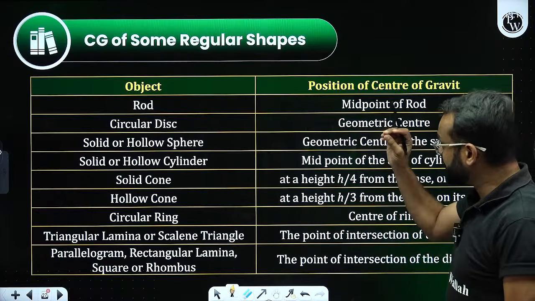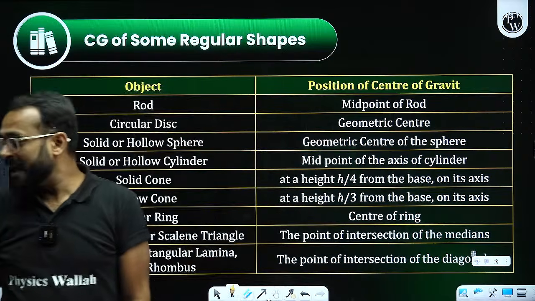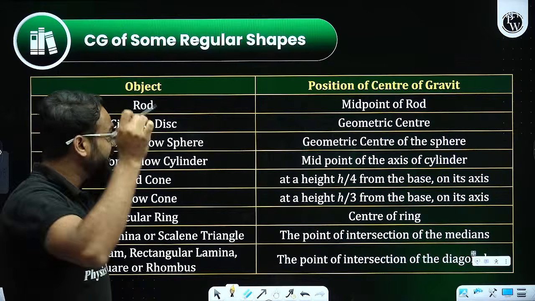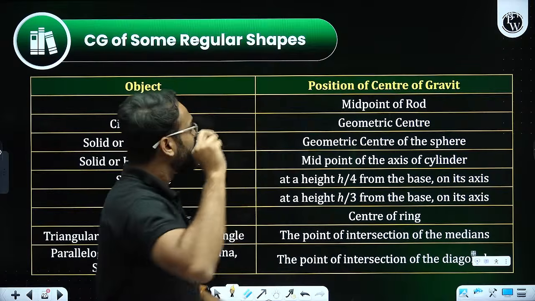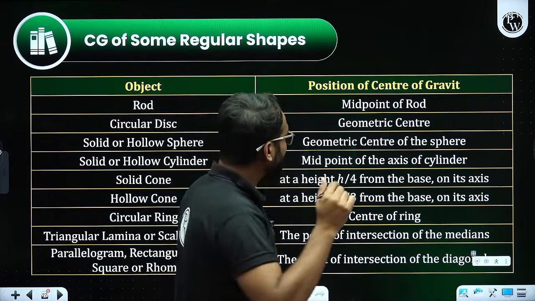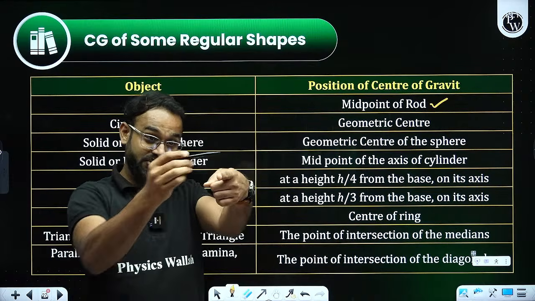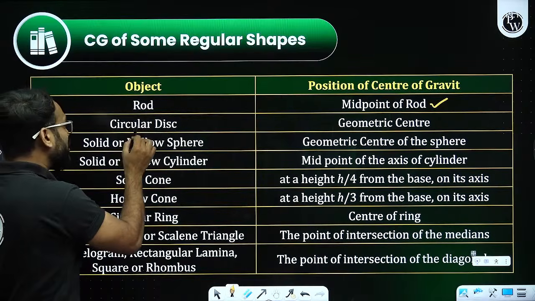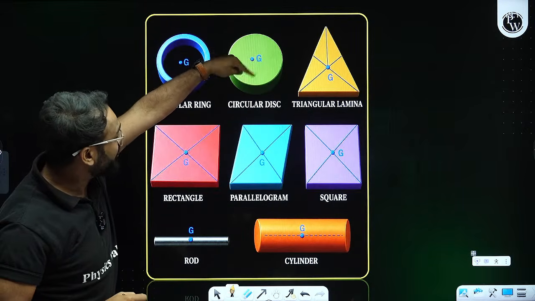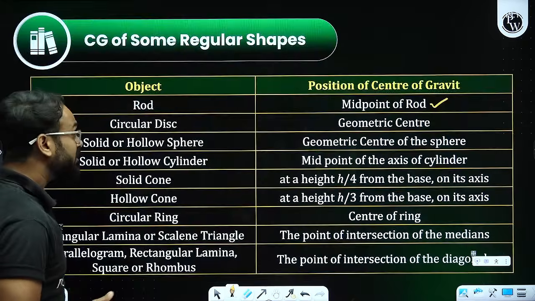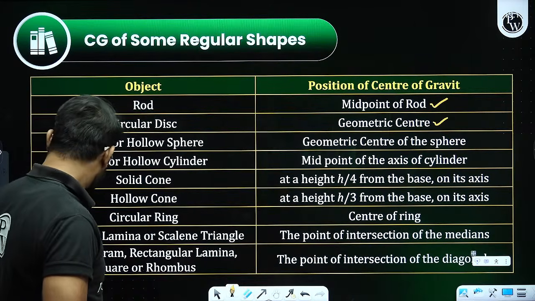There are some fixed values of the center of gravity for various shapes that you need to remember. Fine, where it is lying. Like for a uniform rod, simple pipe, where will the center of gravity lie, bacha? Center of gravity will lie at the midpoint of the rod. Midpoint. Yes, sir, I can balance at the midpoint. Second, talking about a circular disc. This kind of flat disc, the center of gravity will lie at the geometric center.